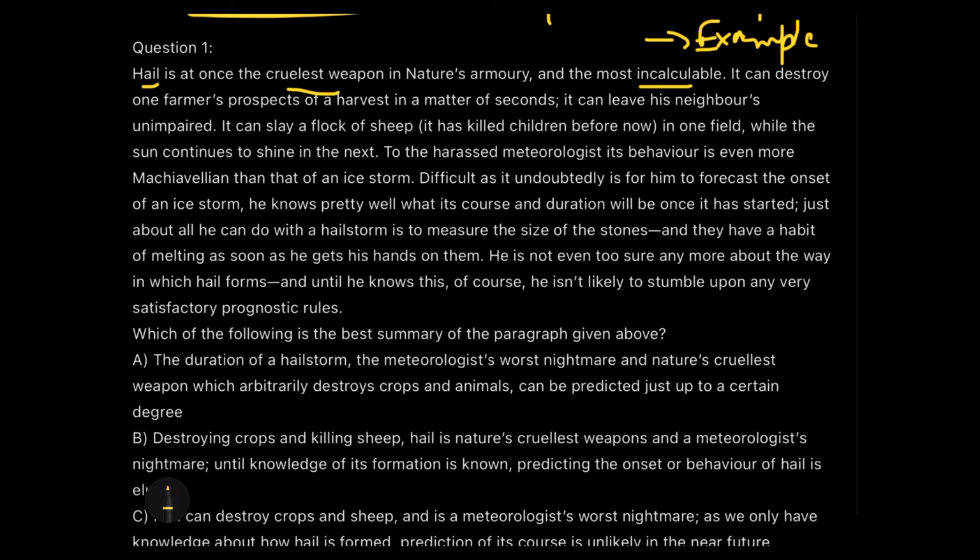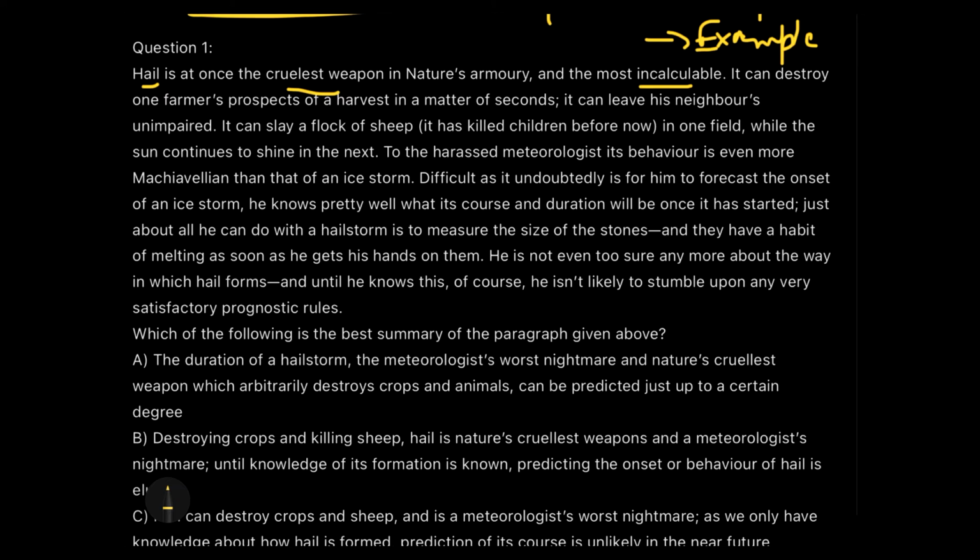That means we cannot calculate it. What are its effects? It can destroy one farmer's prospects of a harvest in a matter of seconds, and it can leave his neighbors unimpaired. It can slay a flock of sheep. It has killed children before now in one field while the sun continues to shine in the next. To the harassed meteorologist, its behavior is even more Machiavellian than that of an ice storm.